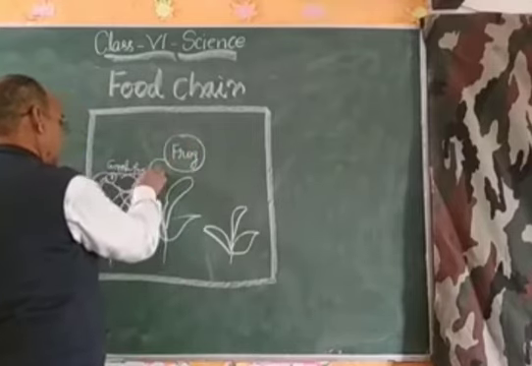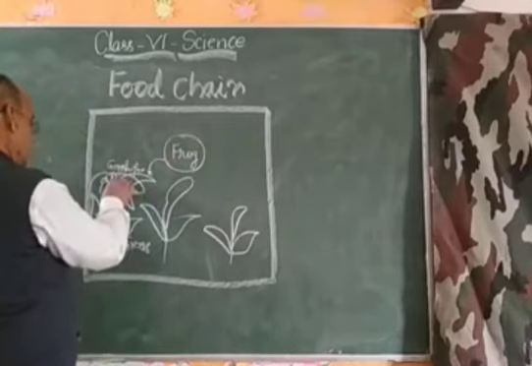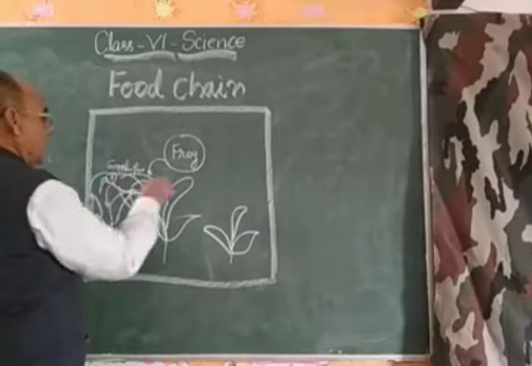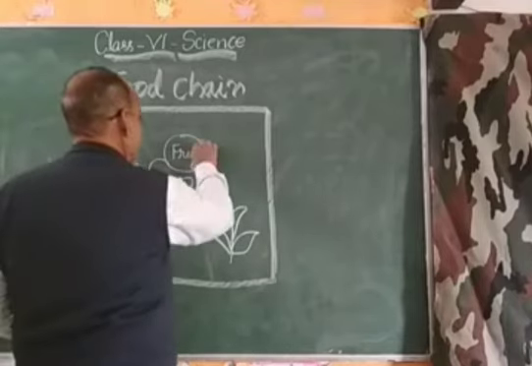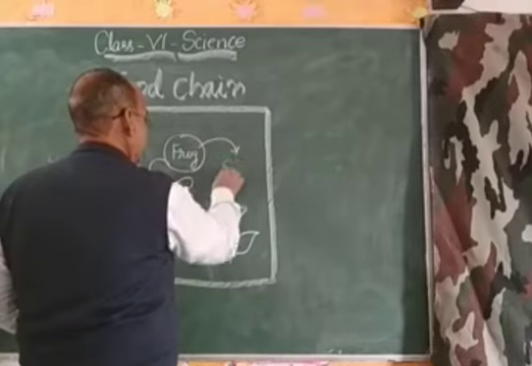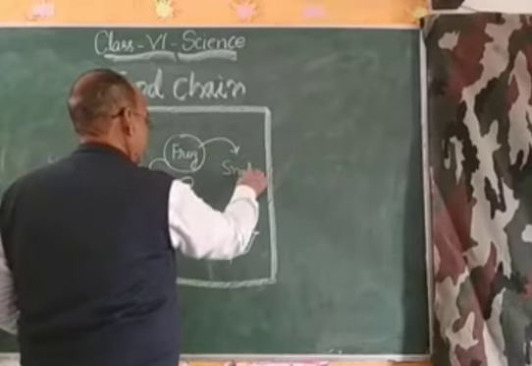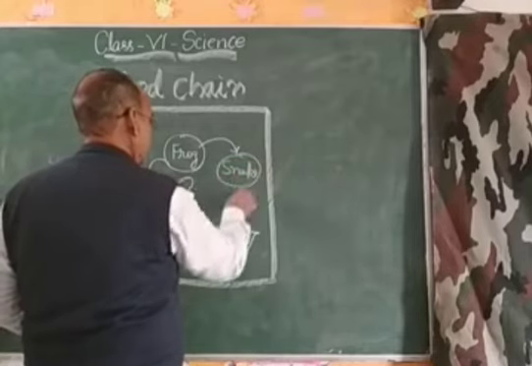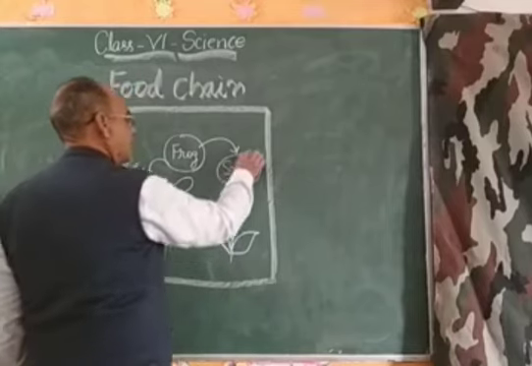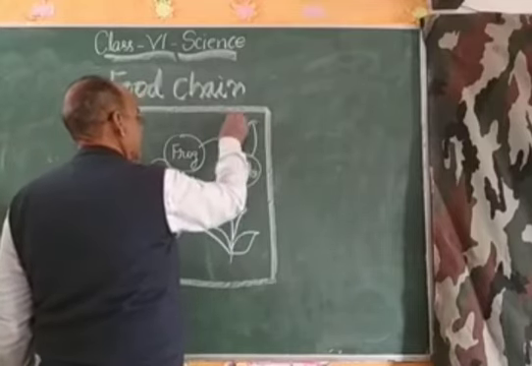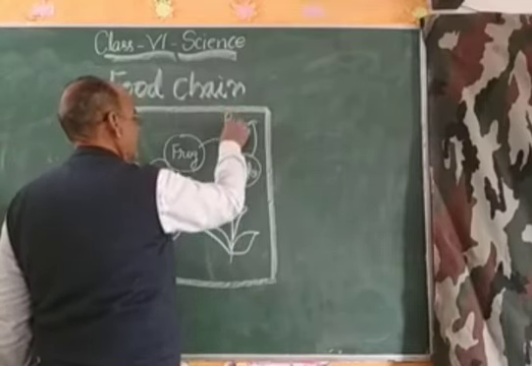So the frog eats the grasshopper, the grasshopper eats the grass, and the frog is eaten by the snake, and the snake is eaten by the eagle or bird.